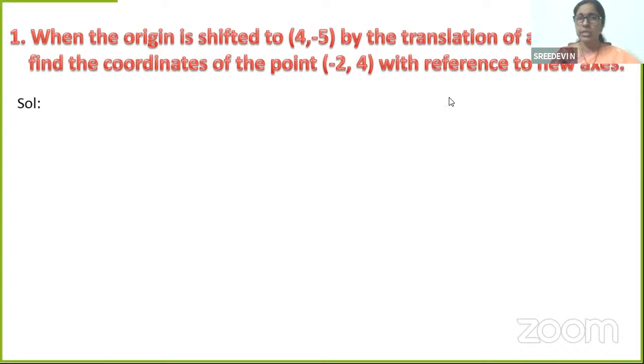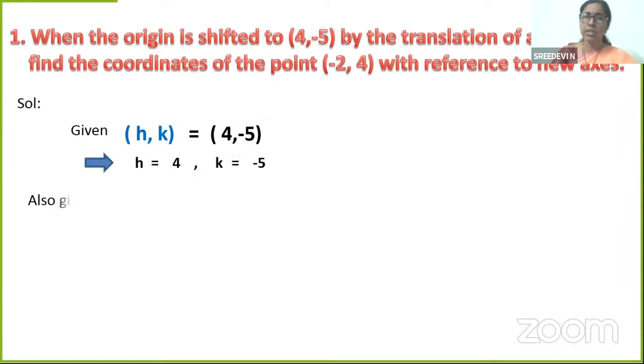What is this point? Is it (x, y) or (X, Y) or (h, k)? When the origin is shifted to (4, minus 5) by translation of axis, obviously it is (h, k). What is given? (h, k) is (4, minus 5) is given. So you know h is 4 and k is minus 5. I need not tell you that.